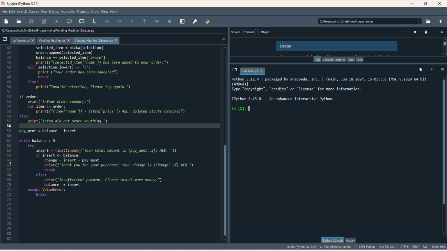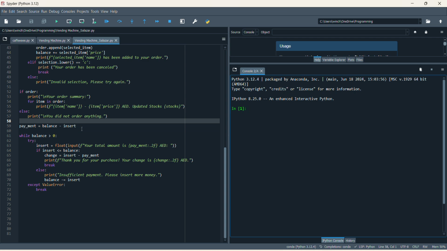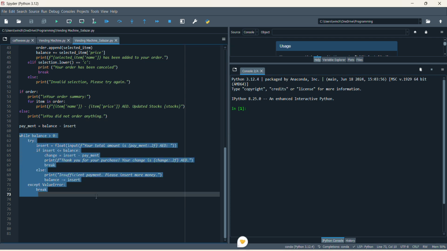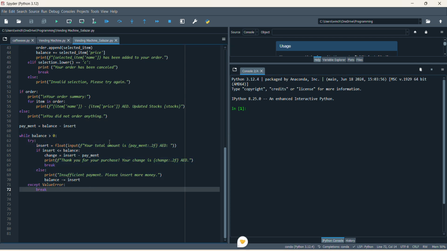So for the payment, here is your total amount.